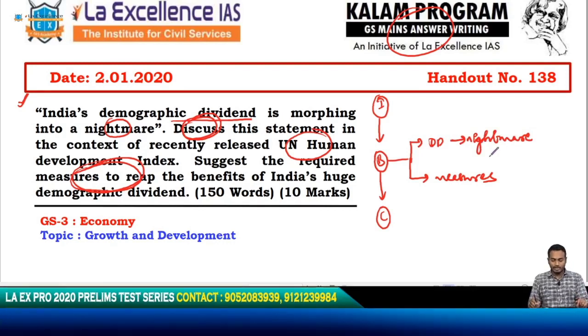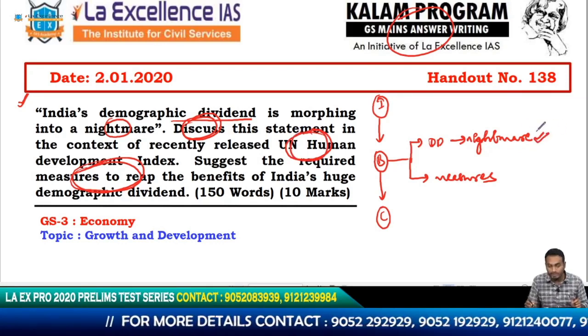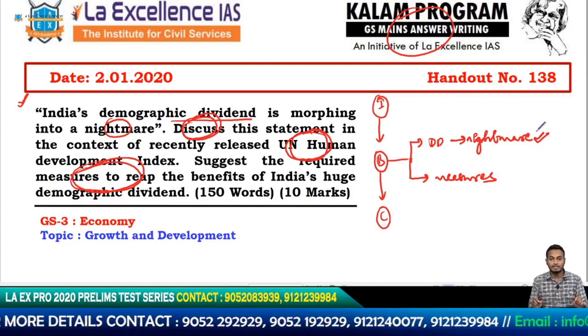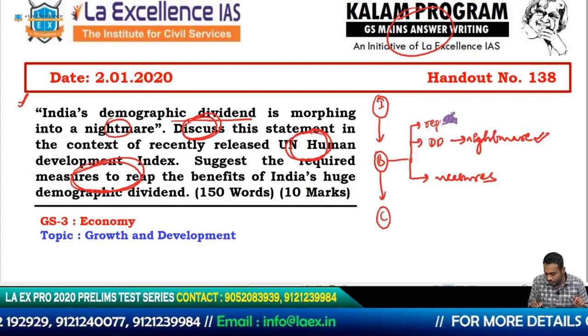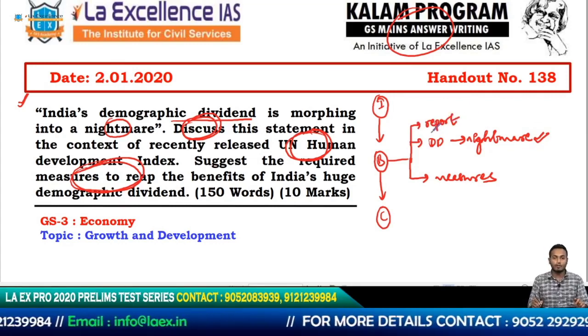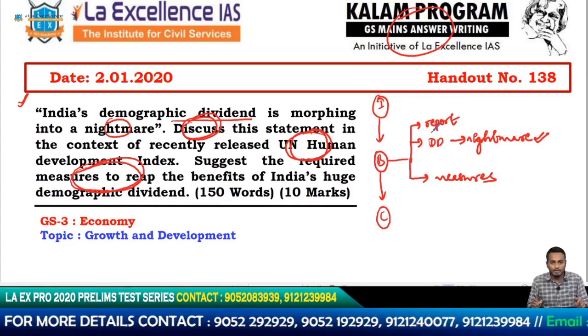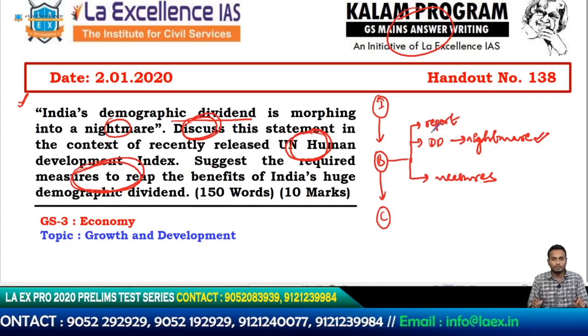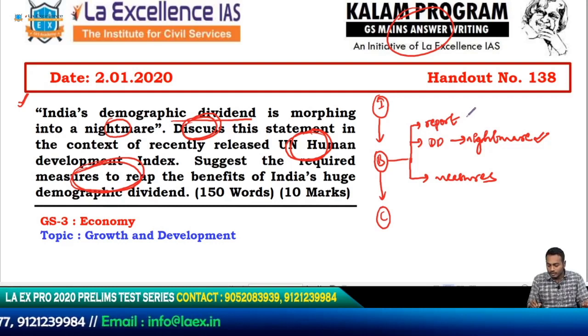Okay, so these two things have been directly asked by the question. So what else do I need to do? What else am I missing that I have to put in order to strictly lie within the mandate of the question? It is this particular point. He is asking me to discuss this in the context of the recently released Human Development Index. How about I talk about the report? What has it said? What is our rank? What is our rank in terms of life expectancy? How did we do in terms of malnutrition and educational outcomes, and so on? How did we do in terms of other indicators that are there in the Human Development Index? Okay, good. So by talking about the recent report, I'm also adding the current affairs aspect into the question.